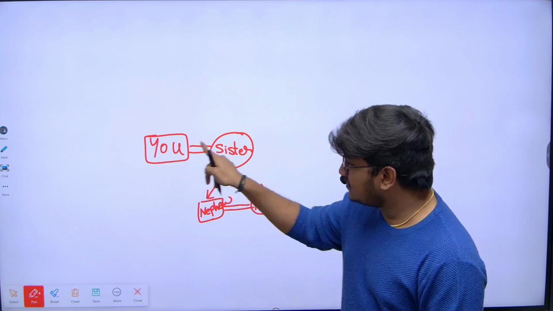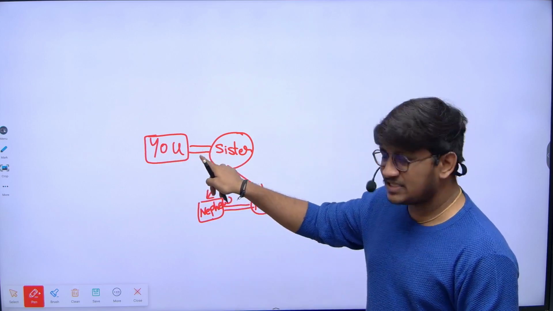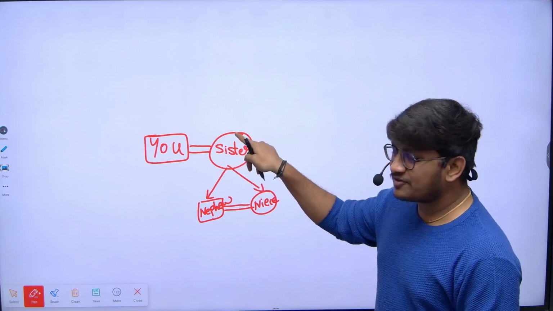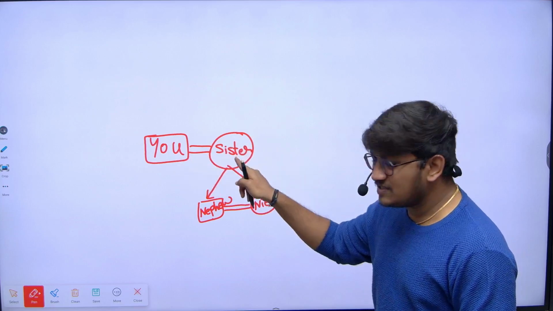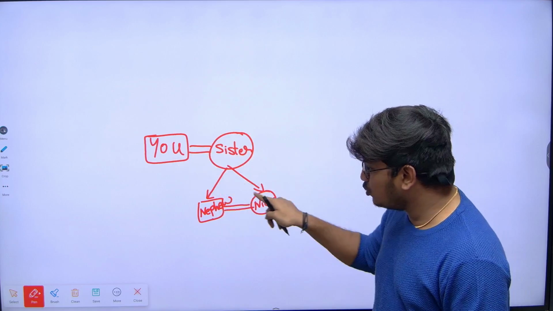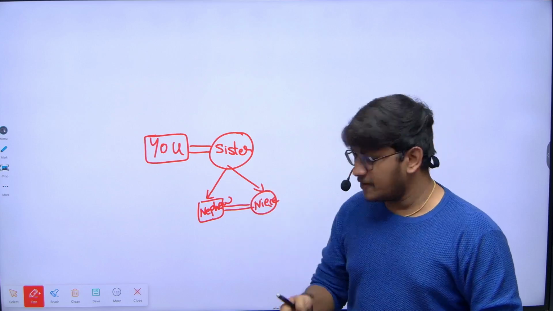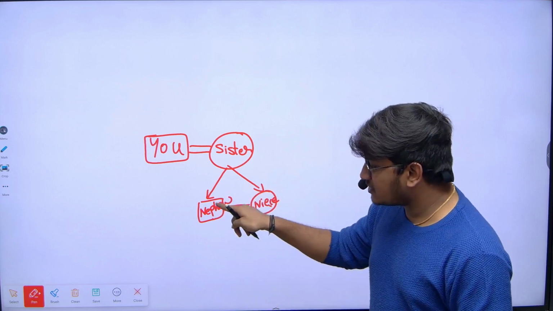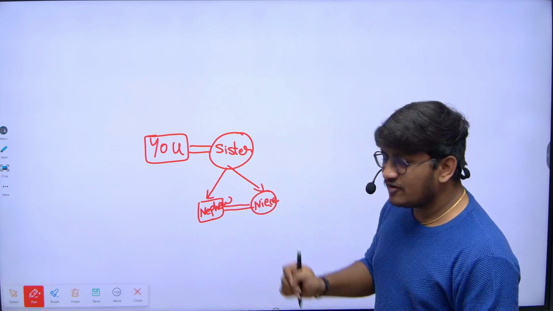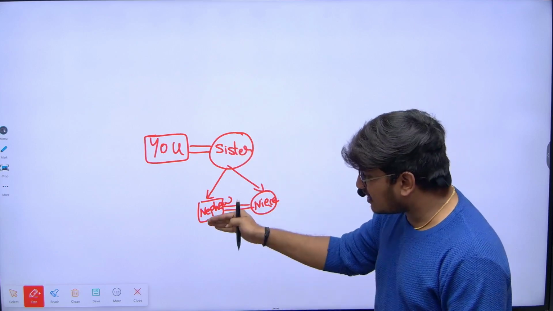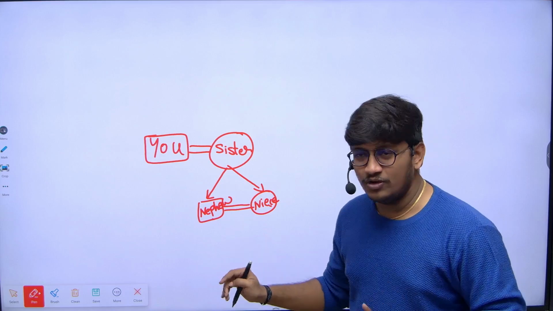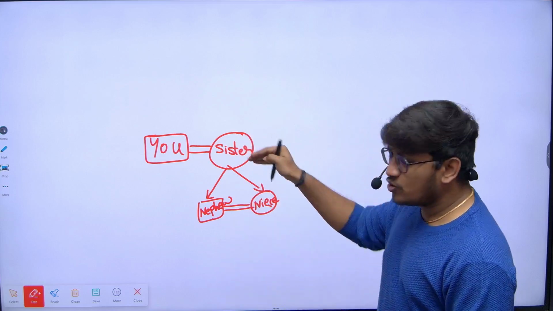So your sister, this equals sign indicates sibling, and the circle indicates a female character. So your sister is having two children. This downward arrow indicates two children, out of which one is male and the next one is female. Your sister's son, you call nephew. Your sister's daughter, you call niece.